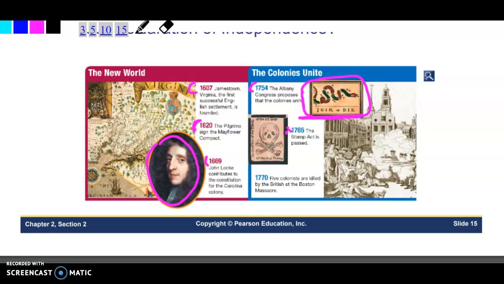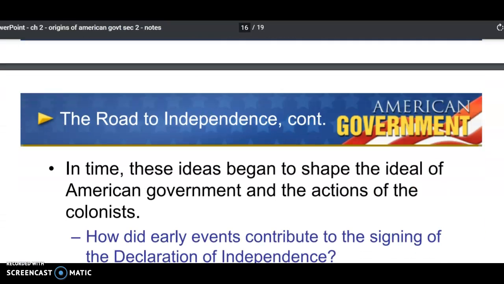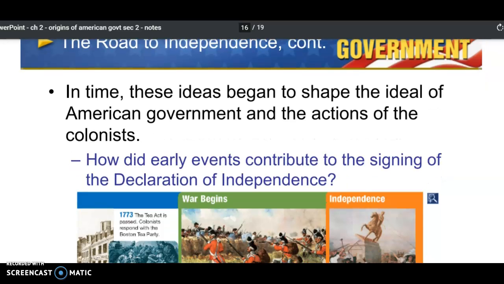1765. So a little over 10 years later, the Stamp Act was passed. Everyone was upset. They repealed the Stamp Act. But then they began to enact more policies, more taxations. And then in 1770, 5 colonists are killed by the British at the Boston Massacre. And that's really when things begin to set off, the Boston Tea Party, things like that. Again, you do not have to write any of that. That is just discussion that I would be having in class with students. So again, you haven't written anything yet. We're just talking about the road to independence.